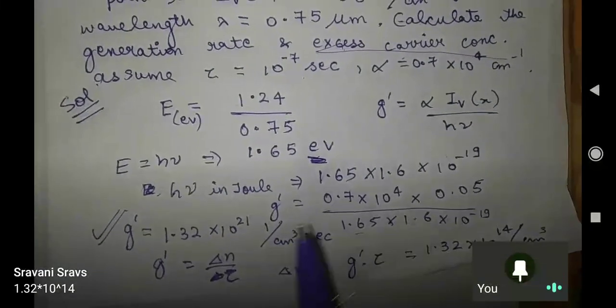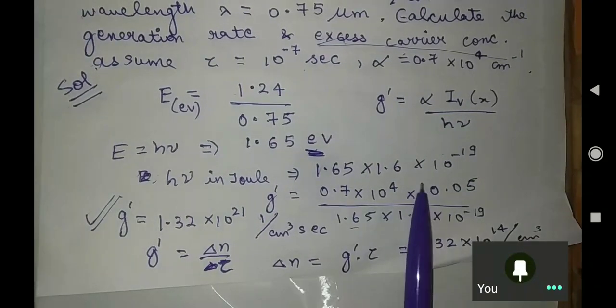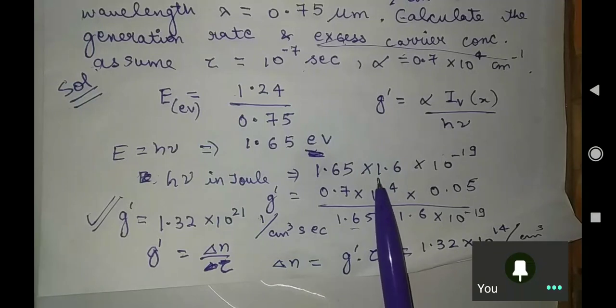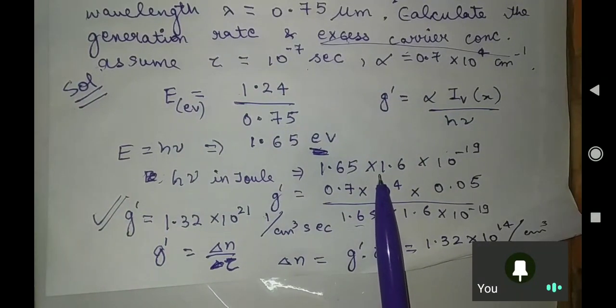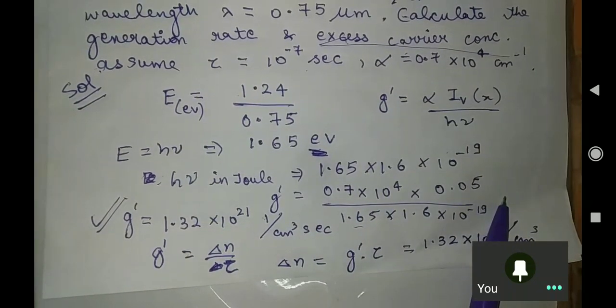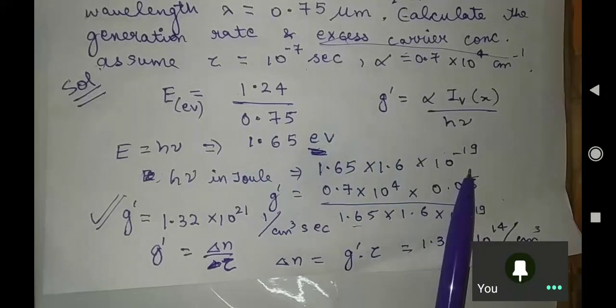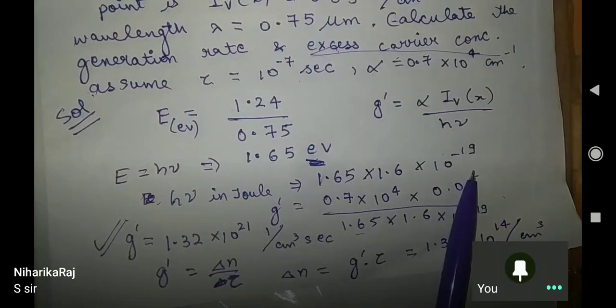Yes, Sravani, your answer is right. So everybody got this answer? Yes, sir.